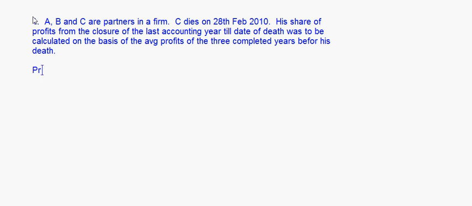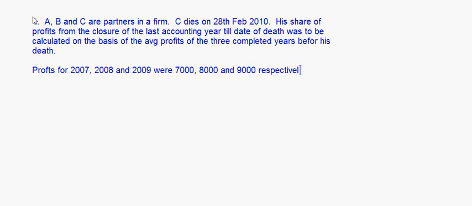Okay, now they have given profits for 2007, 2008 and 2009 were 7,000, right, 8,000 and 9,000 respectively. Fine.